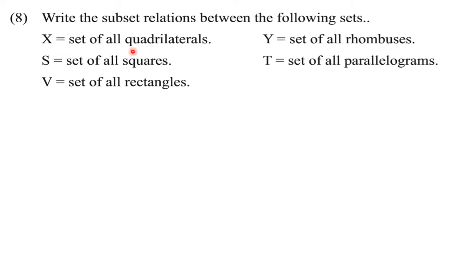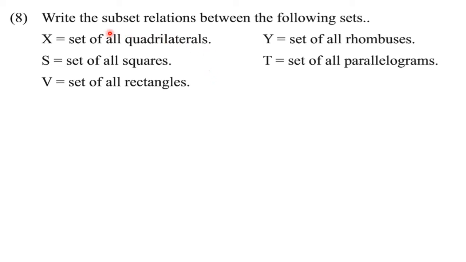So similarly we can solve this problem. Here X is a set of all quadrilaterals, Y is a set of all rhombuses, S is a set of all squares, T is a set of all parallelograms, and V is a set of all rectangles.